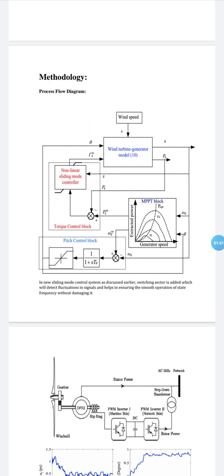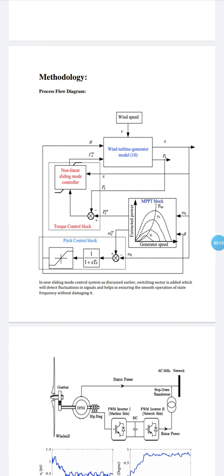We have different types of control systems in the machine control system field, such as robust control systems and sliding mode control systems. We selected the sliding mode control system because it is only implemented on non-linear systems.